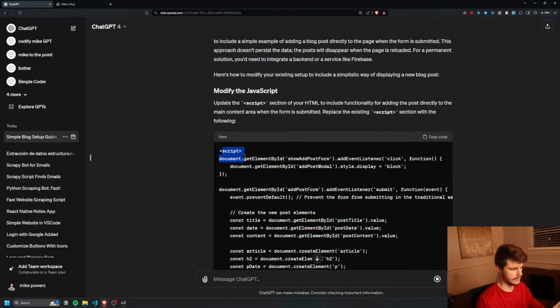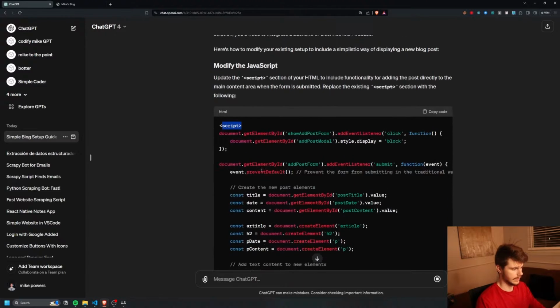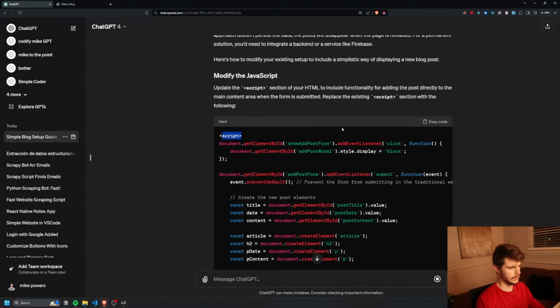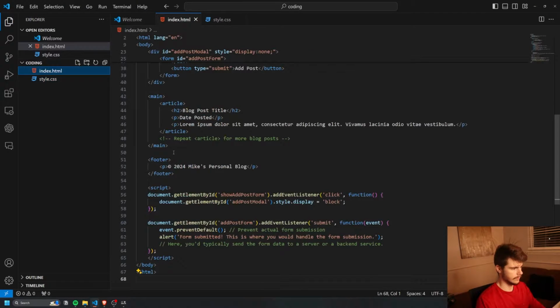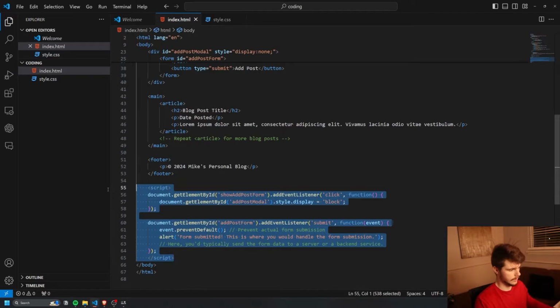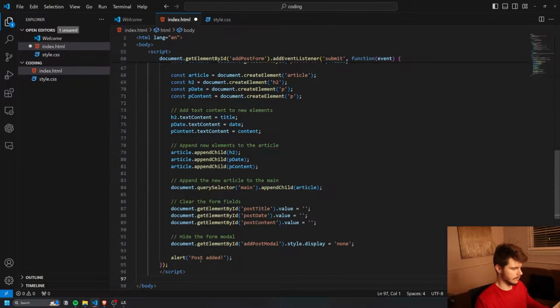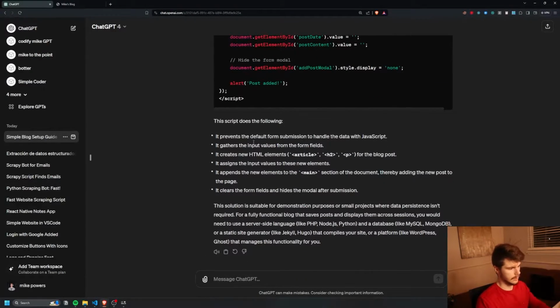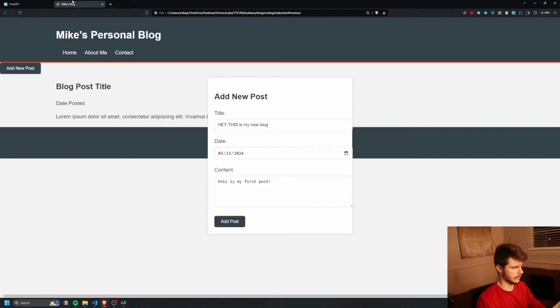This is the script tag, it looks like. So it's telling us we're going to have to replace this script tag with the new script tag. We should just be able to copy this over. If we head to our HTML and take a look at our current script tag, we just have this section right here. If we replace that with the new stuff that we got here, and I'll save this and come back here. Awesome. So let's give this another shot.